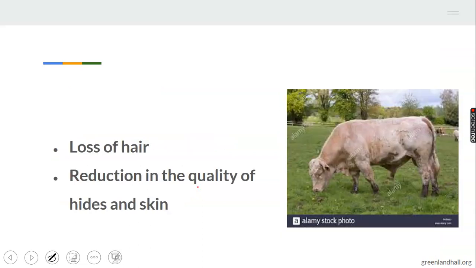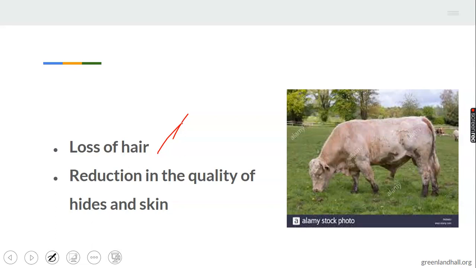Loss of hair. You discover that the hair on the animal's body will be pulled off, generally pulled off, or there will be different patches on the hair. You discover that there will be hair in one part and the other part will be scraped off, right? The animal is infected by ringworm. Even in man, you discover that around the hair region, one part of the hair of the child will be affected, will be scraped off, while the other parts will be normal. So the child has been infected by ringworm. Ringworm pulled off the hair in the animals infected. Let's take note of that.